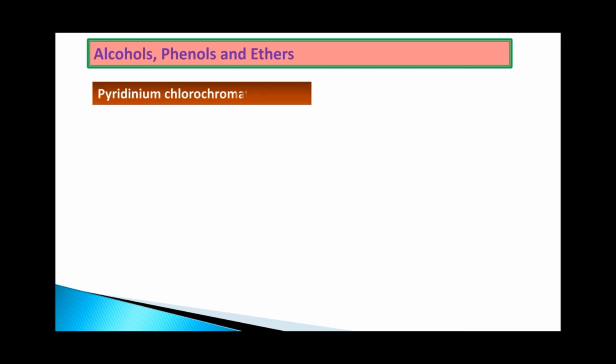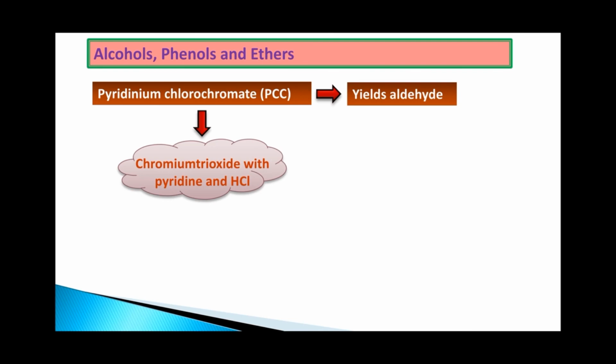Along with that, one more important reagent is there, that is pyridinium chlorochromate, PCC. It is used to form aldehydes, only exclusively aldehydes. Remember this one. Why? I will tell you when we take the example. What is pyridinium chlorochromate? It is chromium trioxide. When it is mixed with pyridine and HCl, it is called PCC.